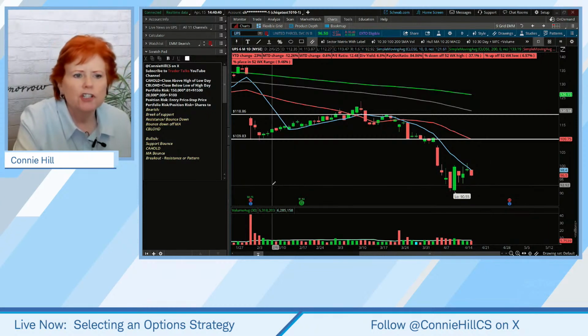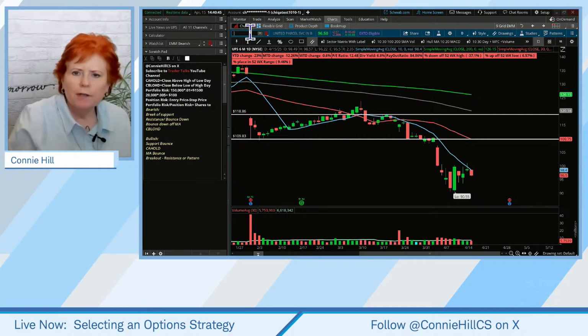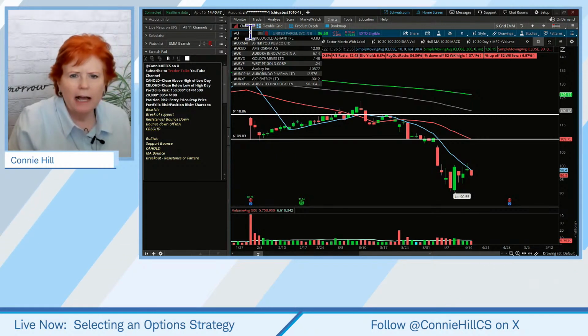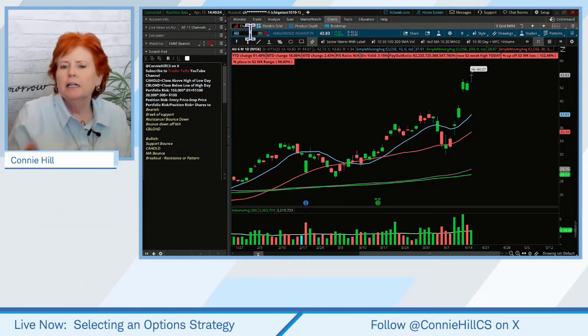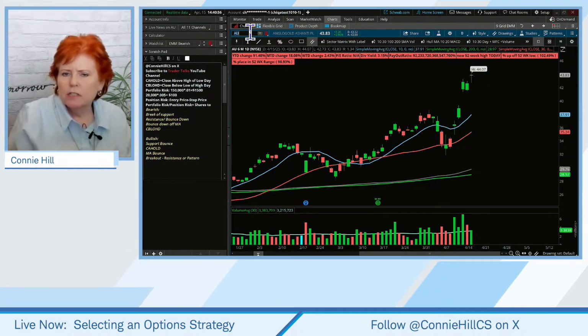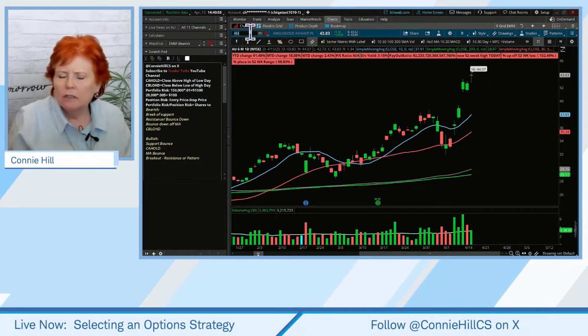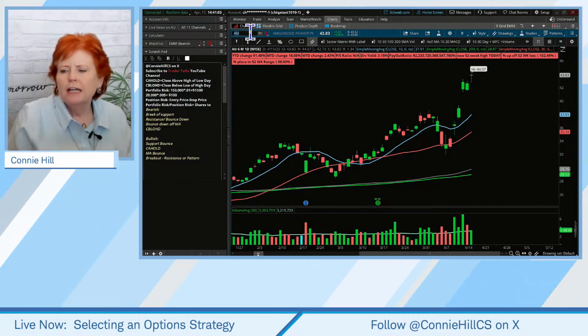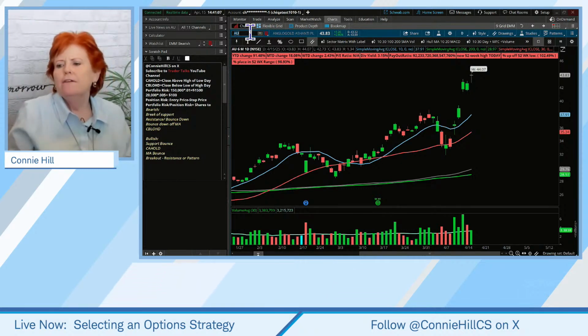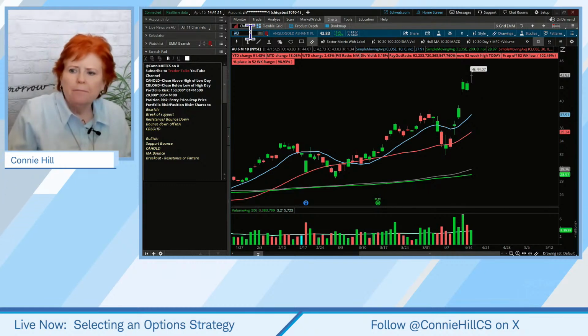Now, I do want to show you something with AU and a little bit of follow-up from our conversation last week on collars, right? We had looked at this as a possibility of being concerned with what was going on with the stock, and so what do we do? We put on a collar, which means we bought a put, we sold a call. And think of it kind of like an umbrella. How long do you keep your umbrella out, right? If you no longer need your umbrella, it's nice and sunny outside, we put the umbrella away.